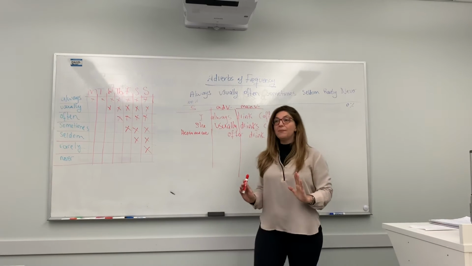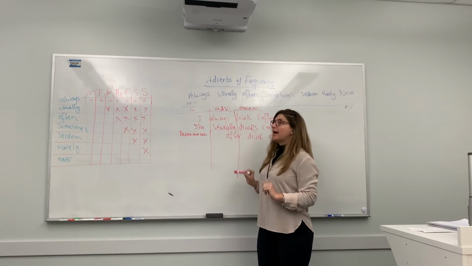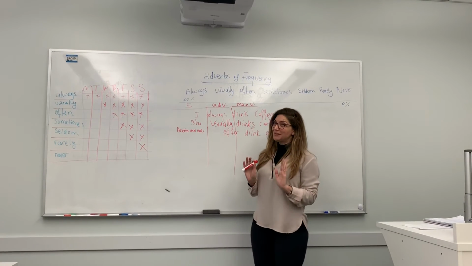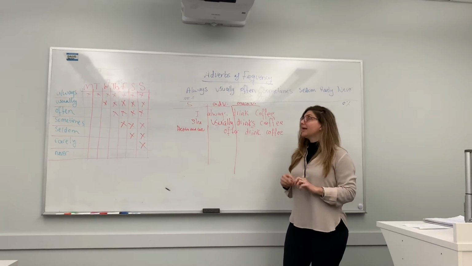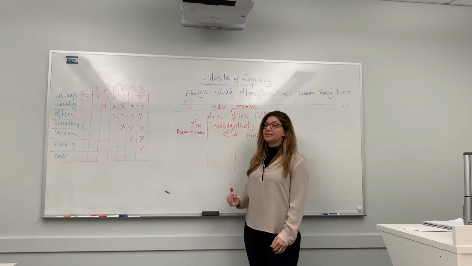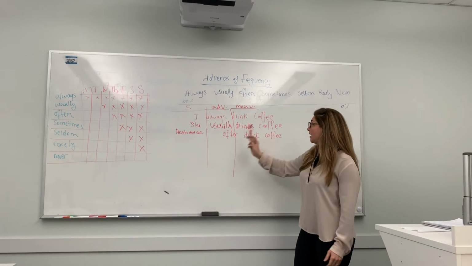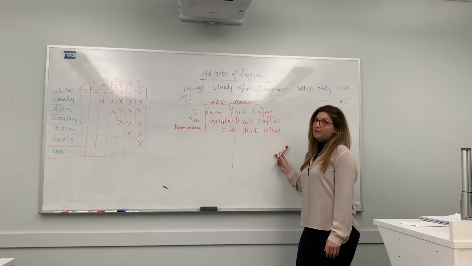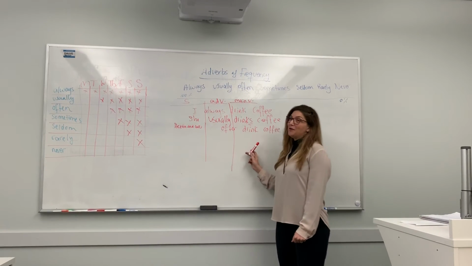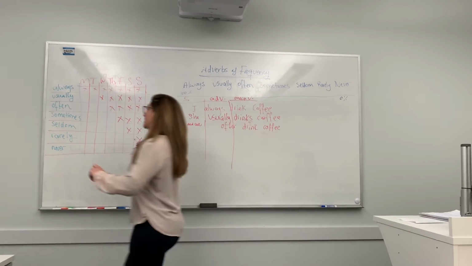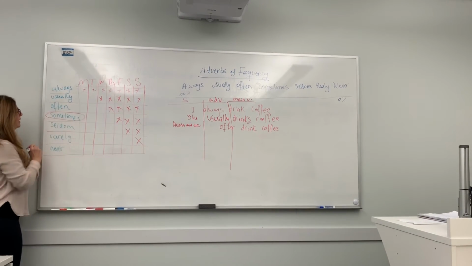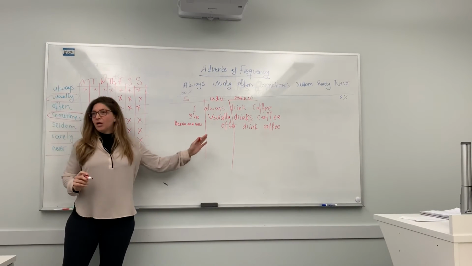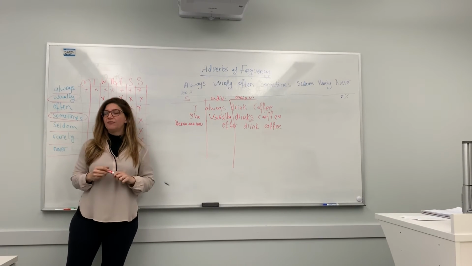So the most important thing to remember is the position of the adverbs. They come between the subject and the main verb. However, we have some exceptions. Sometimes can come at the beginning of a sentence. I can say, sometimes I drink coffee. I can also say, I sometimes drink coffee. And I can say, I drink coffee sometimes. So sometimes can be used in more than one place. And also, I can say, usually I drink coffee. So usually can also come at the beginning of the sentence.